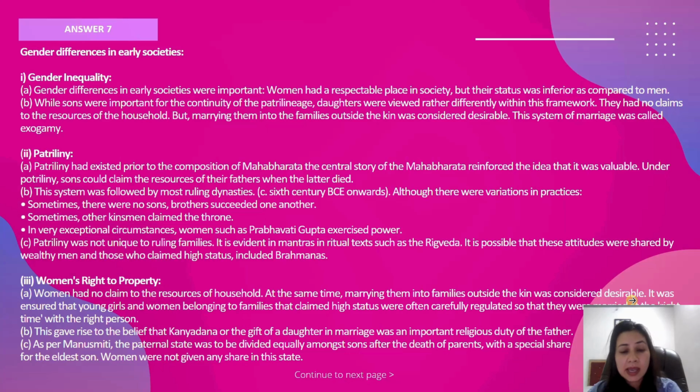That is the exogamy when we talk about gotra. So this system is known as exogamy. Patrilineal, yes, patriarchal society, lineage derived from the father's side. This system was followed by most of the ruling dynasties.